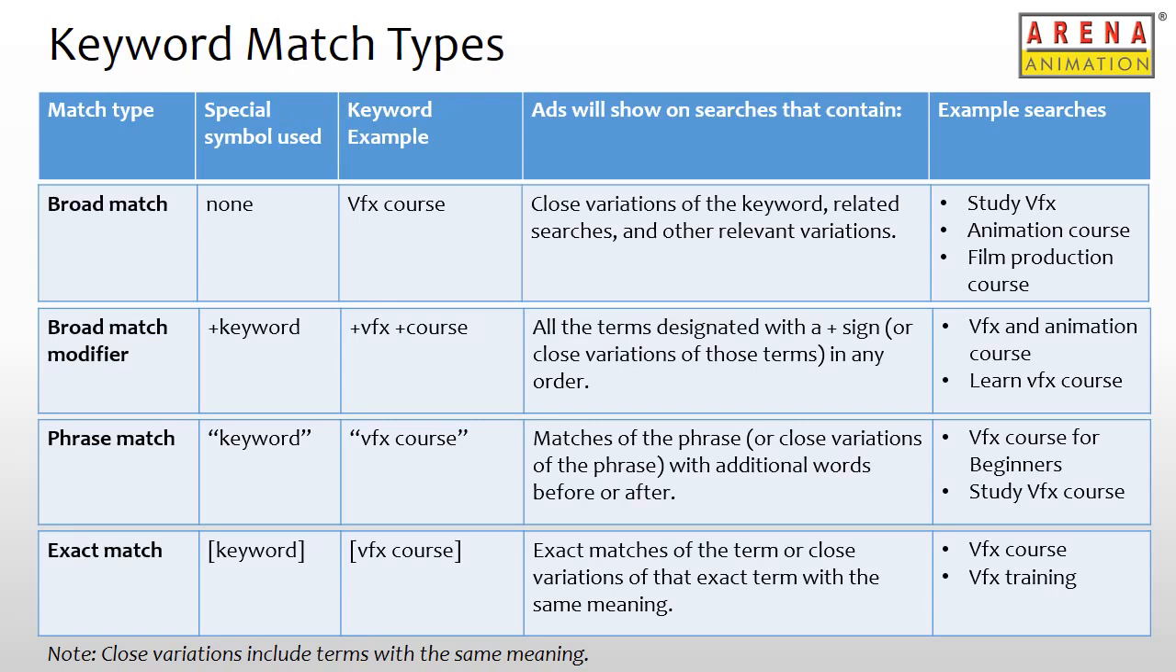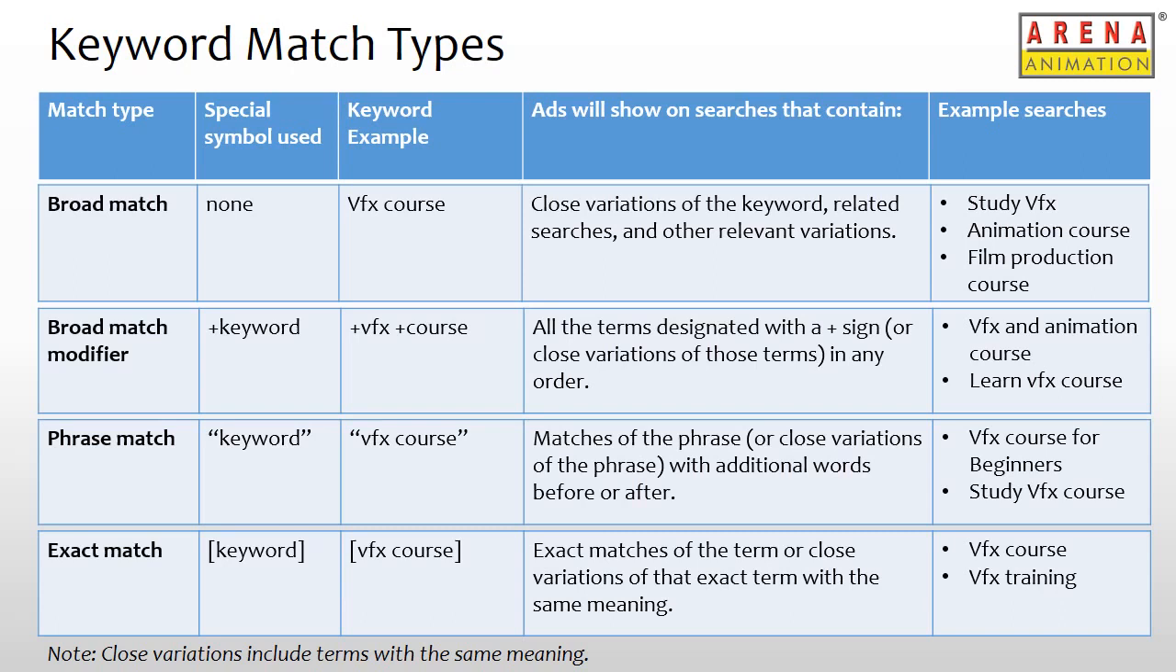Last match type is the exact match. With exact match type selected, ads may show when users are searching for exact terms or close variations of the exact terms that match with the keyword that is exact match. The square bracket symbol is used on an exact match type of keyword. For example, if we had VFX course as the keyword, that is with the square bracket symbol, and a user is exactly searching for VFX course or VFX training, then our ad may show up. If someone was searching for VFX Training Institute, our ad would not have shown up in this case.